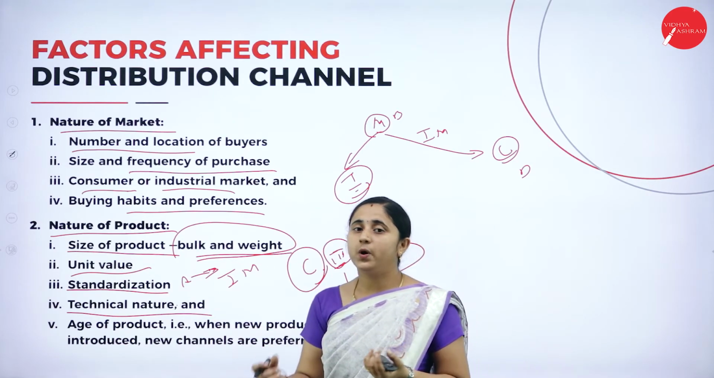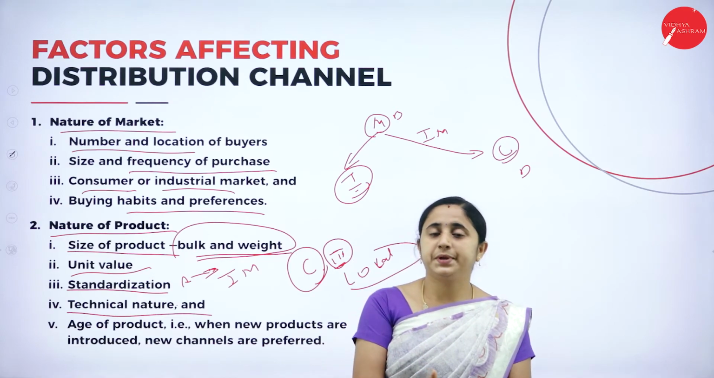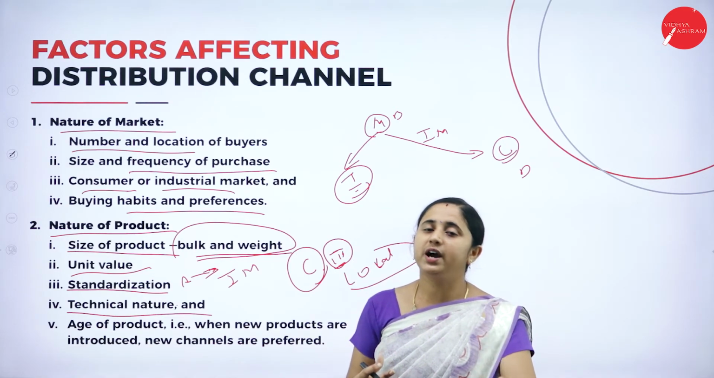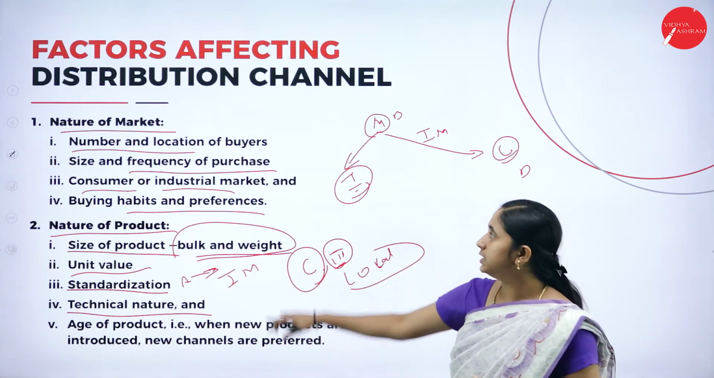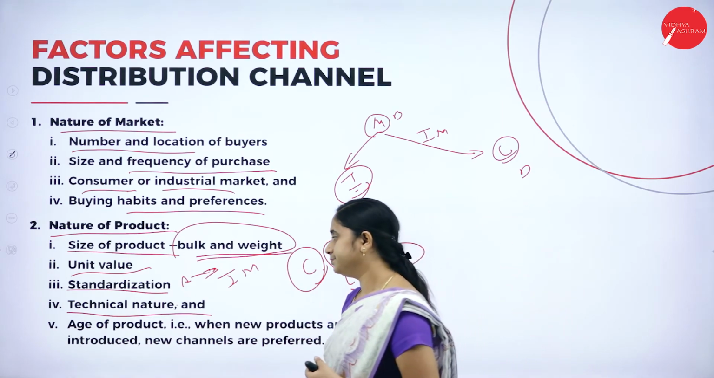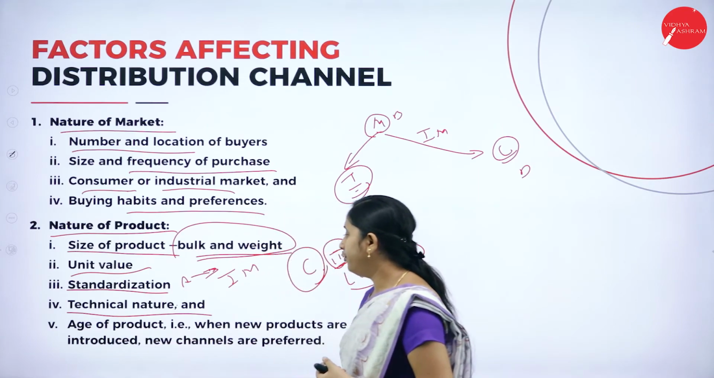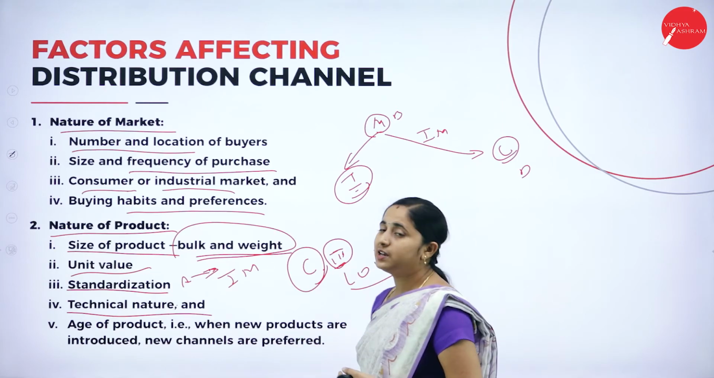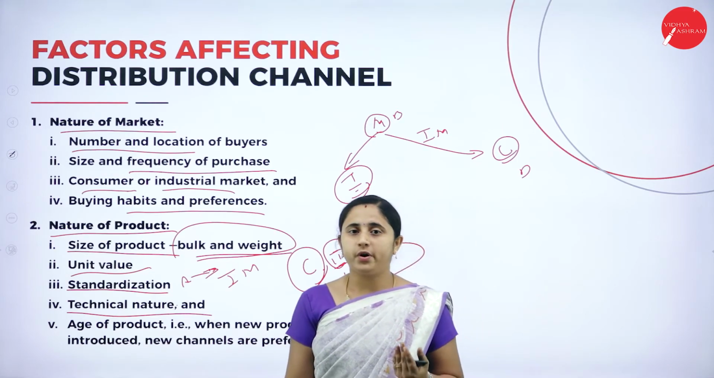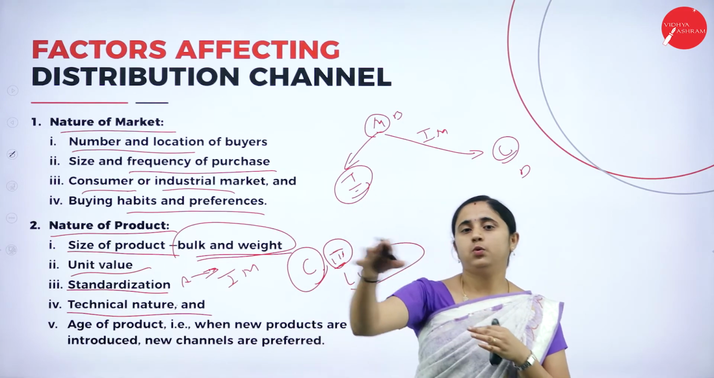If your product requires technicians in order to explain about the product or to guide the consumers, you need to involve intermediaries in the distribution channels. Then age of product, that is when new products are introduced, new channels are preferred. If you are producing a new product, you need to cover a wide area